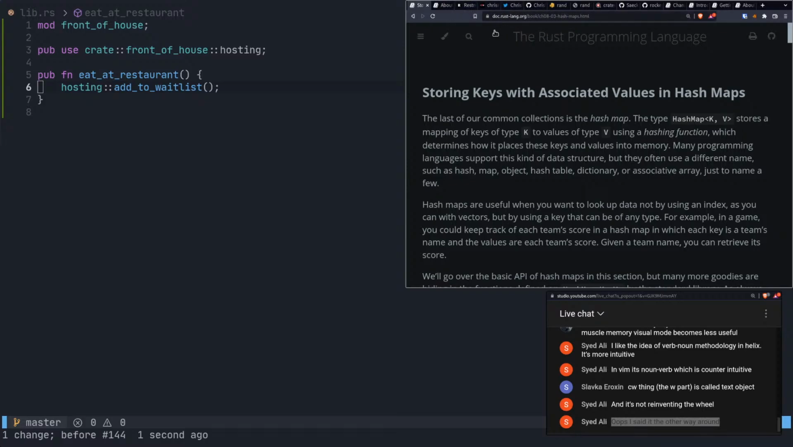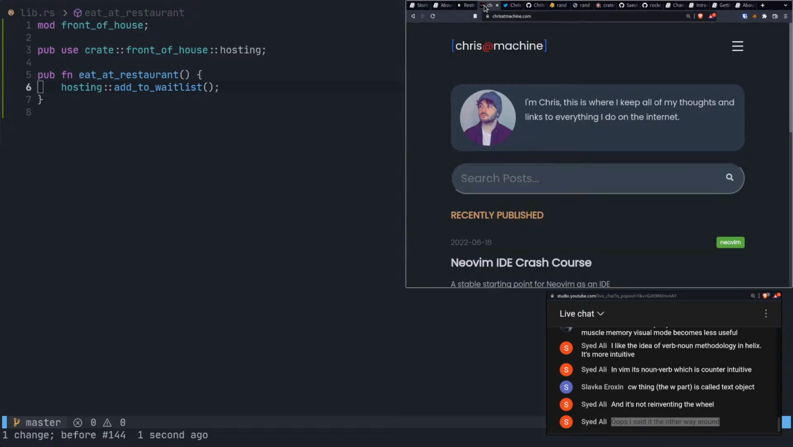Now we know how to use modules and different files and stuff like that.